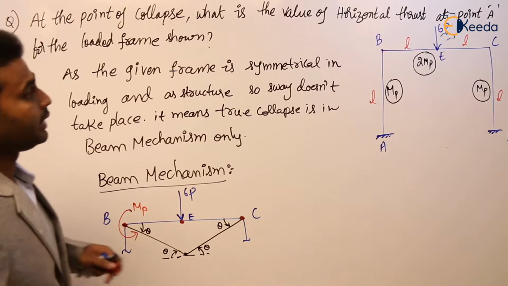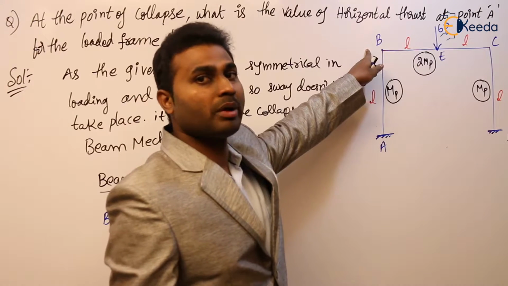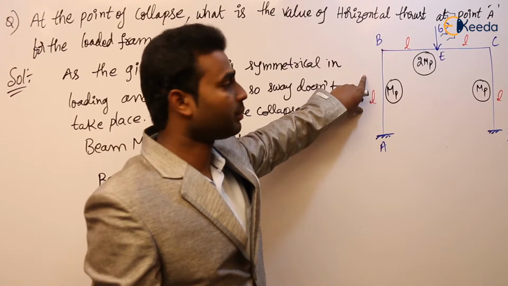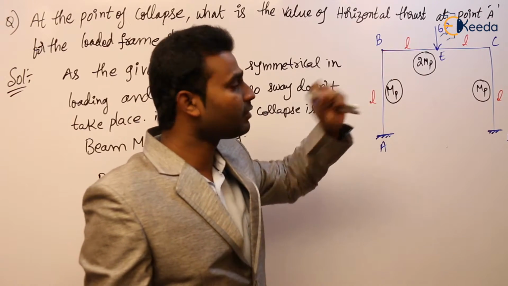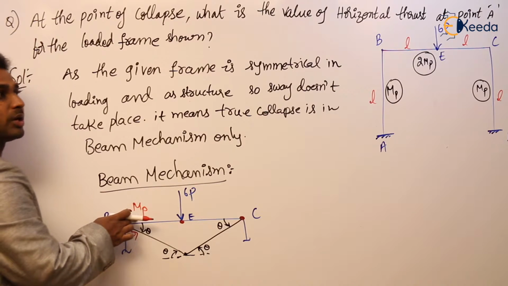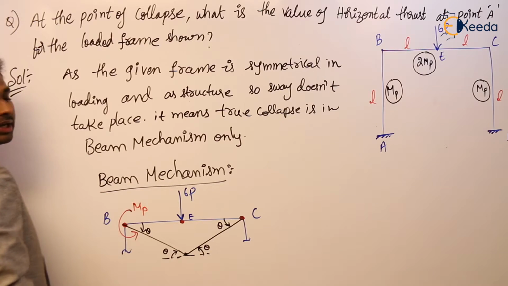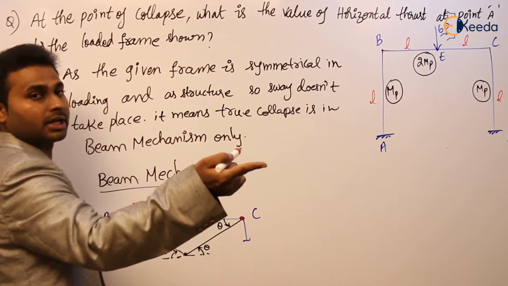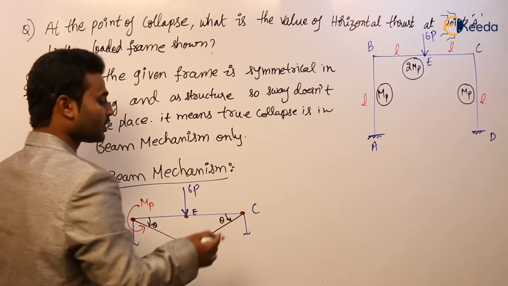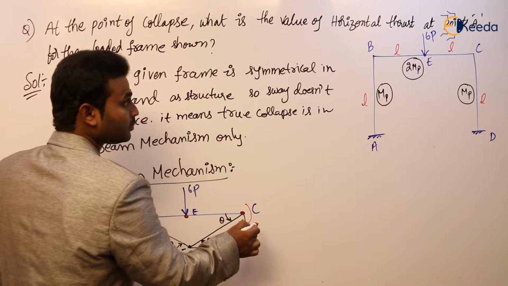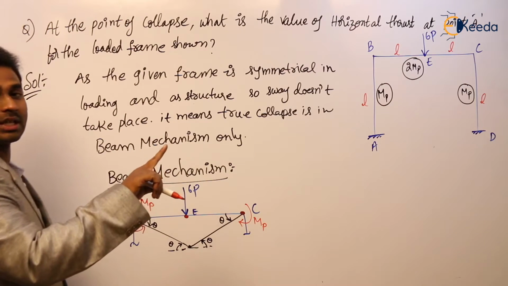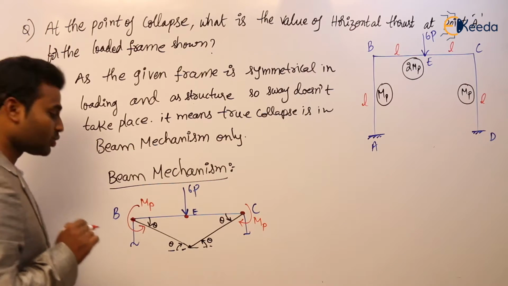Observe here at B, two members are meeting which have two different plastic moment carrying capacities. AB has MP and BC has 2 MP. So which plastic moment to consider? Only MP, not 2 MP, otherwise there is an underestimated internal effect. Here at C also, two members with different plastic moment capacities meet at the joint, so obviously we consider the minimum, MP. But at E, it is in the span of BC, where the plastic moment carrying capacity is 2 MP.